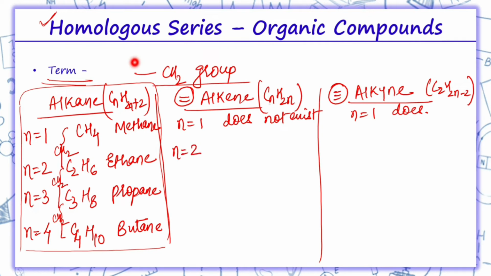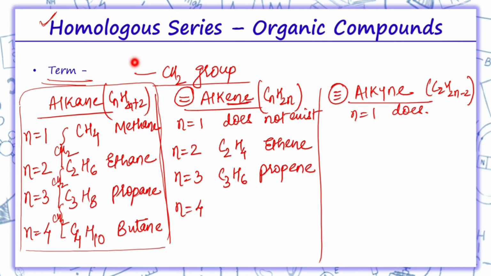So n equals 2, we'll write 2 over here, C2H4. So this is called ethene. n equals 3, C3H6, because for 3 we use the word prop, the prefix is prop and the suffix will be ene, so it will be propene. Similarly, n equals 4, C4H8, the prefix is but and the suffix is ene.